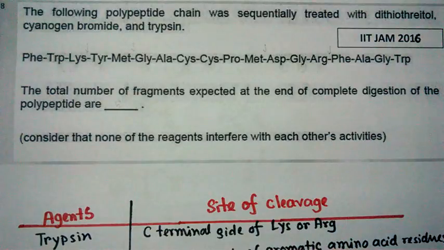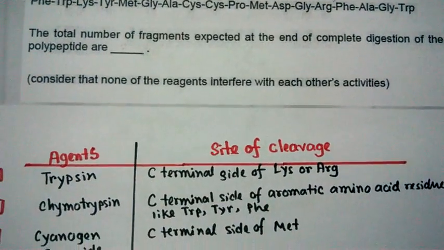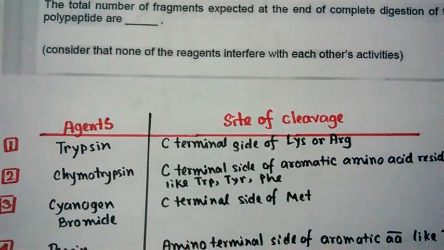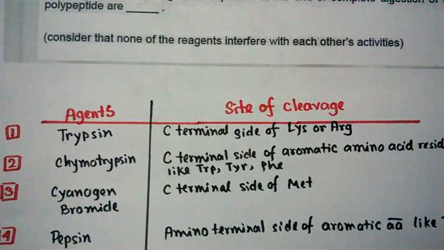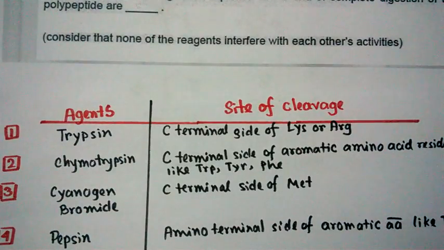So let's see a piece of information. Here we have some agents and their site of cleavage, some popular agents that are hot favorite for IITs. One is trypsin. Trypsin always cuts on the C-terminal side of lysine and arginine, that means the basic amino acids. So they would cleave after lysine, after arginine. Whether there is a lysine or arginine, trypsin would cut after it.